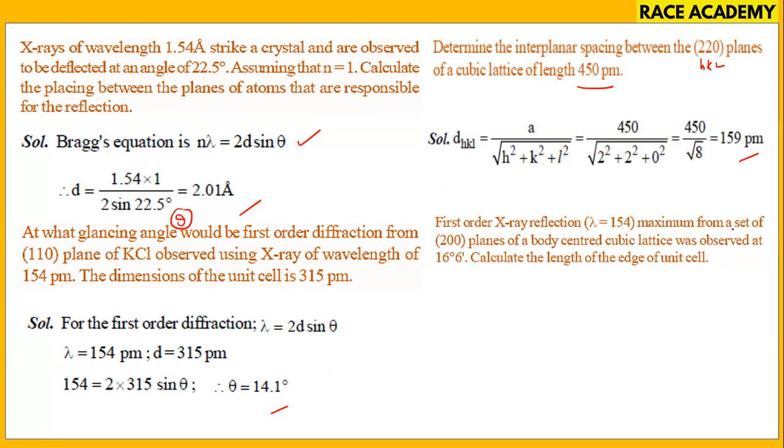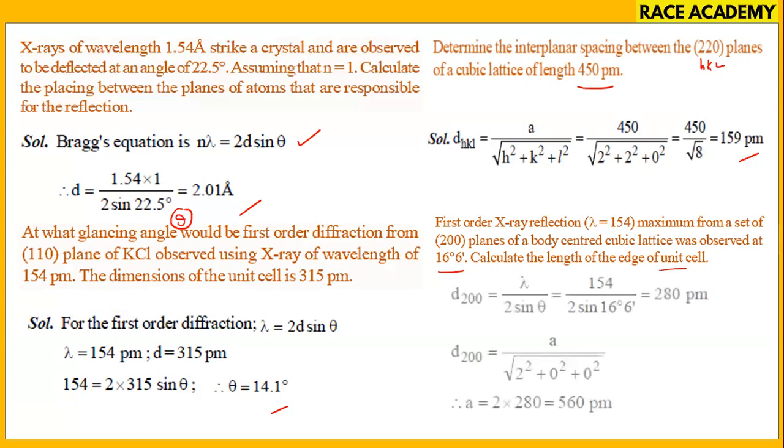First order X-ray reflection, lambda is equal to 154. Maximum from a set of 200 planes of a body centered cubic lattice was observed at 16 degrees 66 minutes. Calculate the length of the edge of the unit cell. First of all, if we find that d200 value from this expression, we'll get 280 picometers, and that 280 you'll substitute in this one, you'll get a value of 560 picometers.